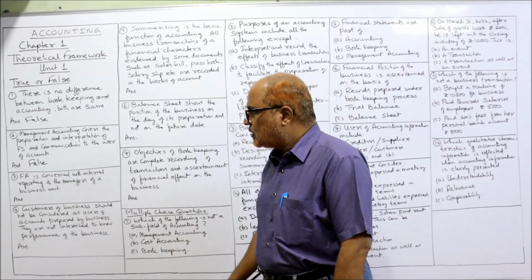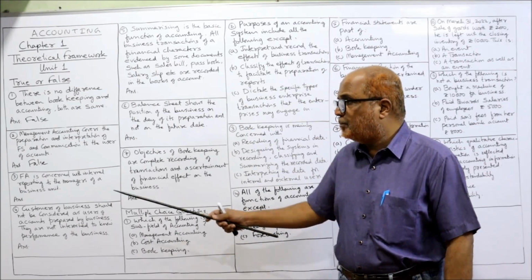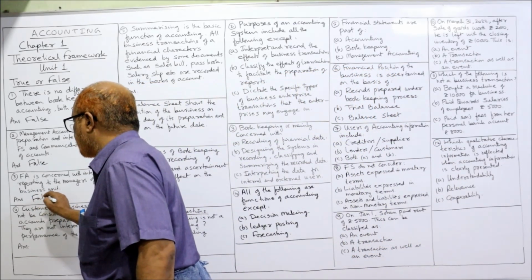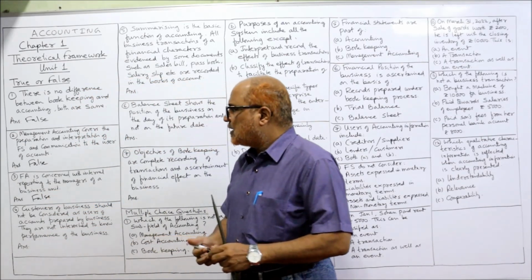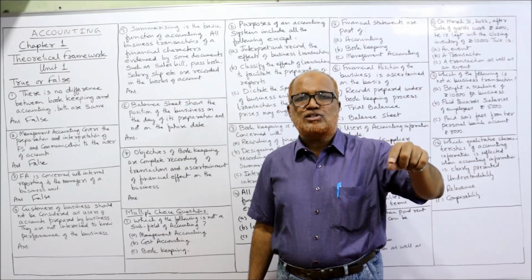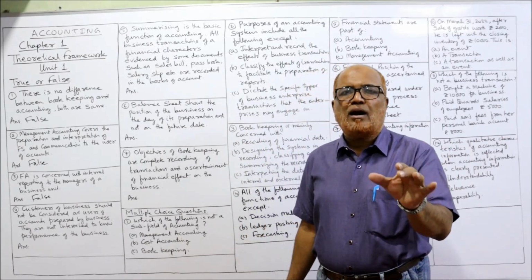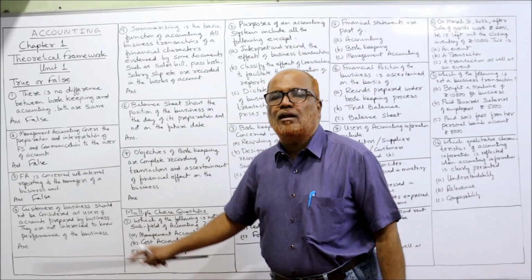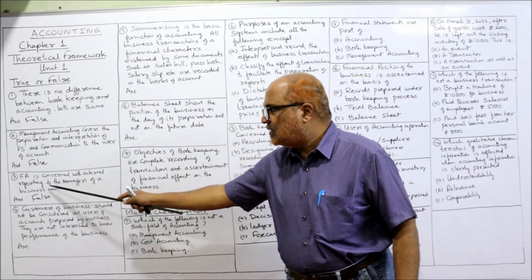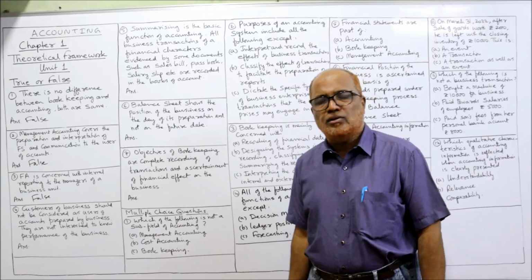Next, financial accounting is concerned with internal reporting to managers of a business unit. Again, it is false. See here, financial accounting is concerned with preparing the reports and financial statements for outside users, whereas management accounting is concerned with internal reporting to managers. So the given statement is false.